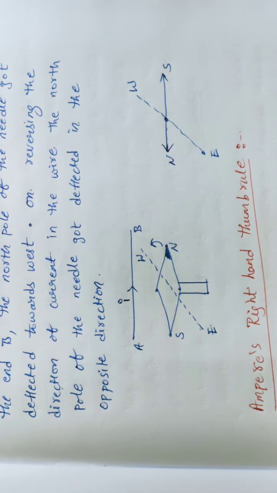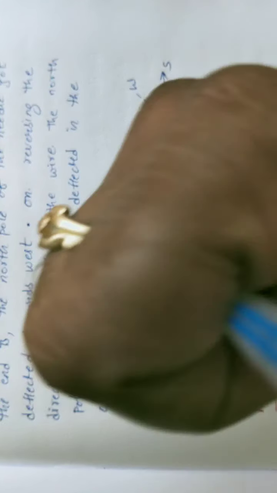After completion of this small experiment, we are ready to go for Ampere's right hand thumb rule. What is it, students? Ampere's right hand thumb rule we are ready to discuss now. Students, for getting a clear idea about this right hand thumb rule, first I will show one small thing. Observe carefully. This is my right hand, and this is my right hand thumb.